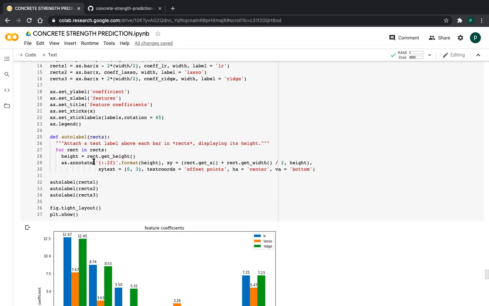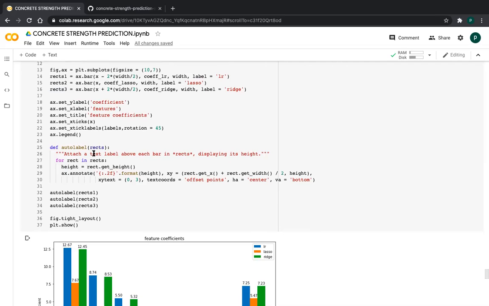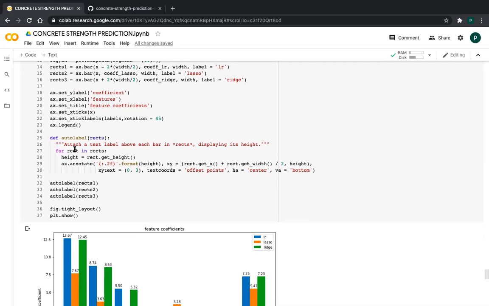So see, friend, this is a very useful function, auto labeling. For rect in rects, friends. So rect means which bar graphs we have to annotate. We have to give it like that. Height, we have to know the height now, friends. So I am taking get_height of this rect. So rect means the bar plot gives this height.